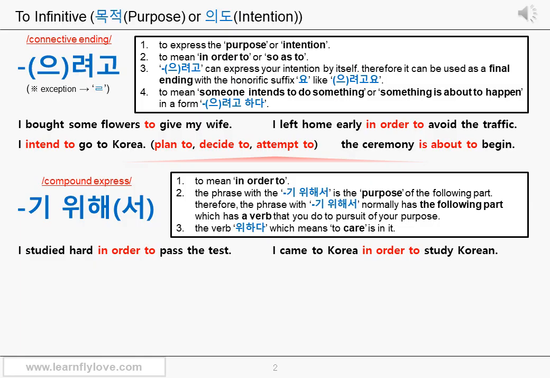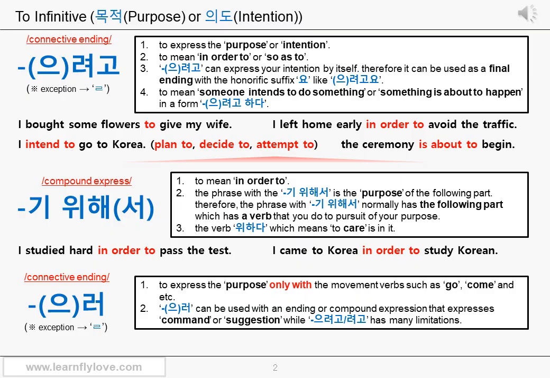Now let's move on to the last one. It's the connective ending 으러 or 러. Yes, it's a connective ending again. The final 르 exception applies to this one too, of course. Let's see the white box on the right together.